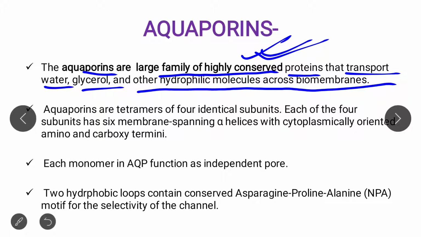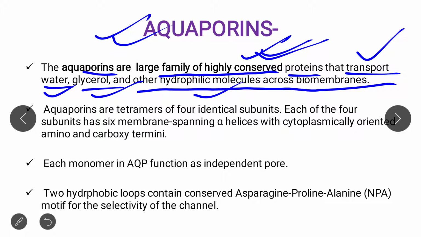It transports water, glycerol, and other hydrophilic molecules. So if a question is asked, which one of the following proteins transports water, and aquaporin is there in the options, then the answer will be aquaporins.